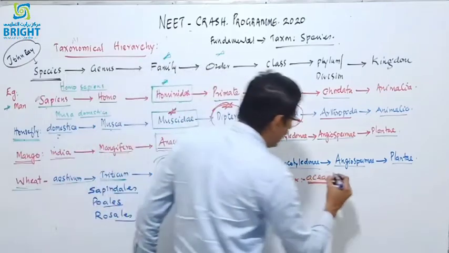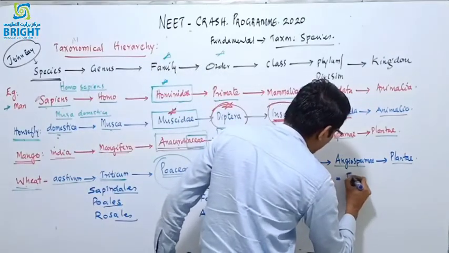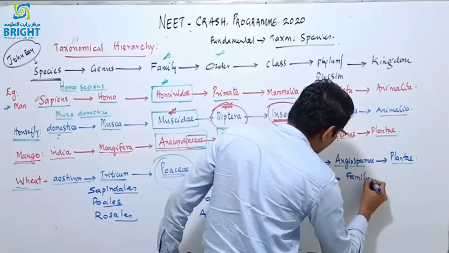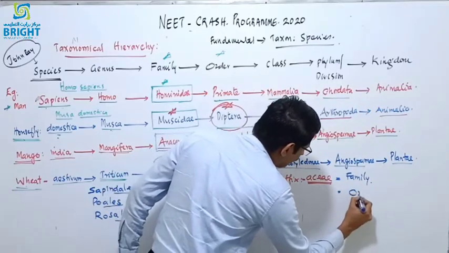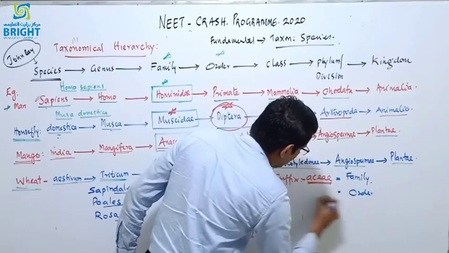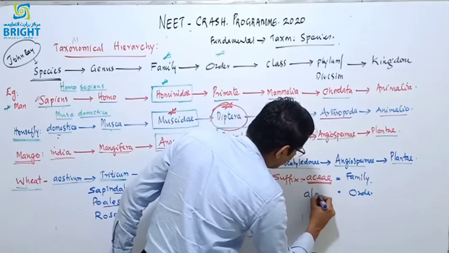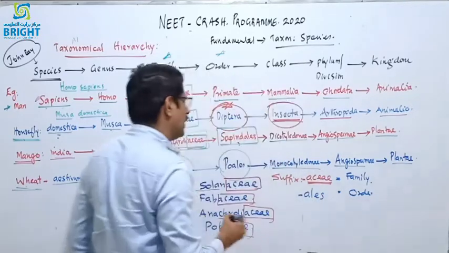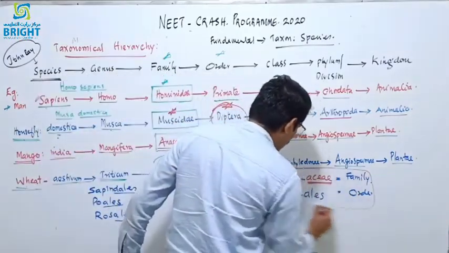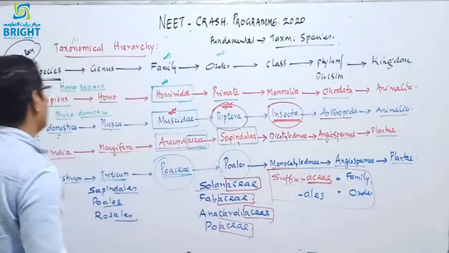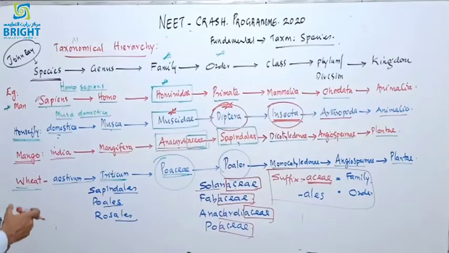So the family name suffix is ACEAE, but the order suffix is ALES. That is another important one. So you must note down all these points. It is very important for the examination. And we are giving only a brief of this chapter.